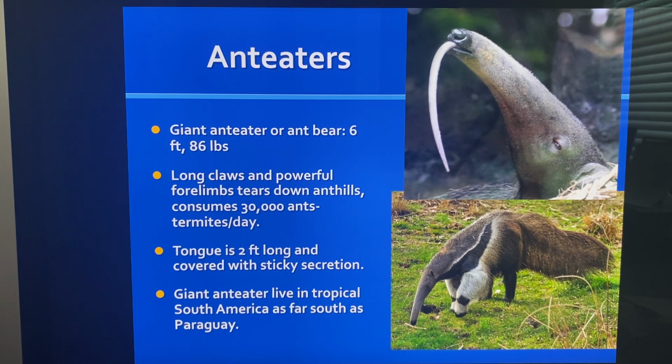The tongue is usually 2 foot long, and it's covered with this sticky secretion so the ants stick to it and can't get away. The giant anteater lives in tropical South America and as far south as Paraguay. Very unique.